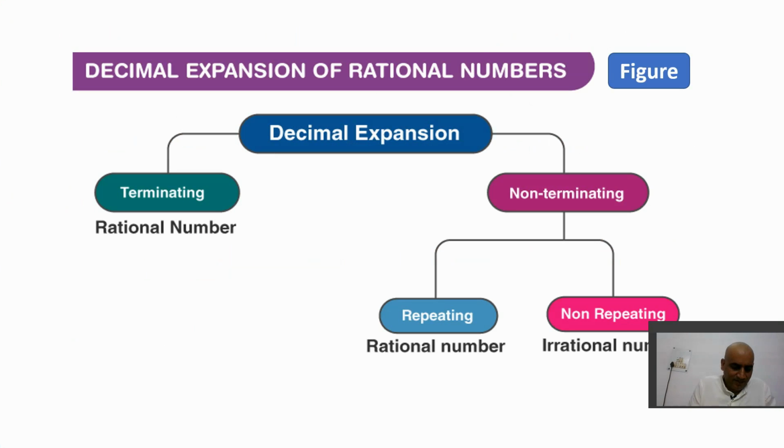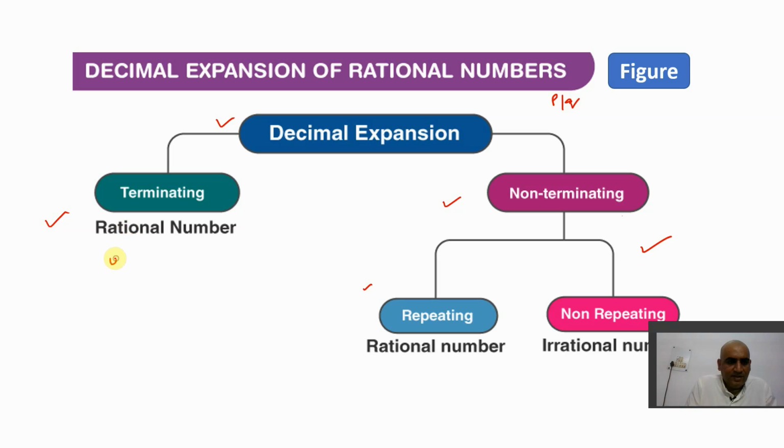We know that rational numbers are numbers which take the form of p by q, and we are using here the decimal expansion of rational numbers. There are three types of decimal expansions here: terminating, non-terminating repeating and non-terminating non-repeating.